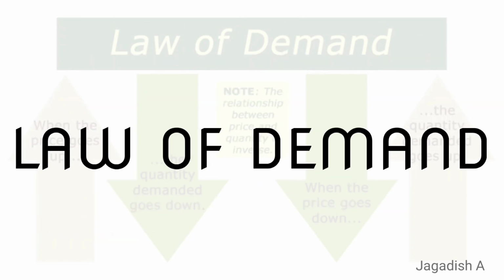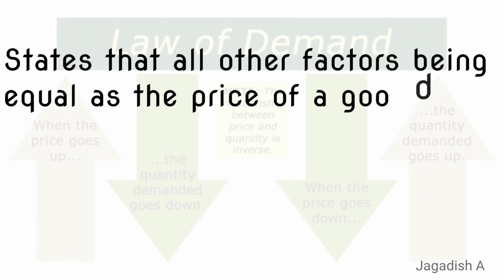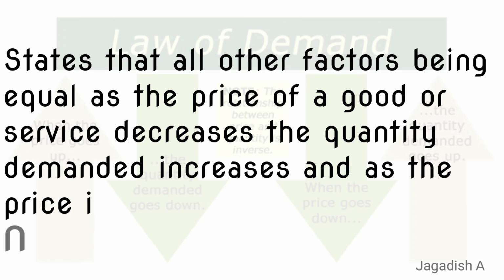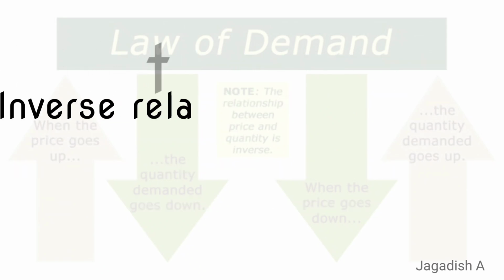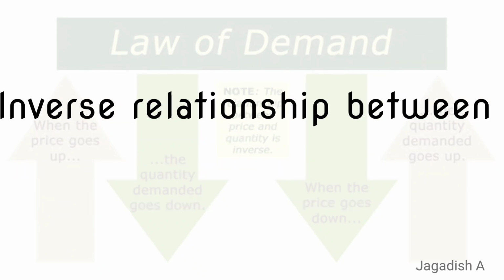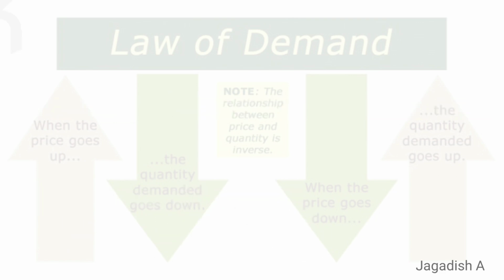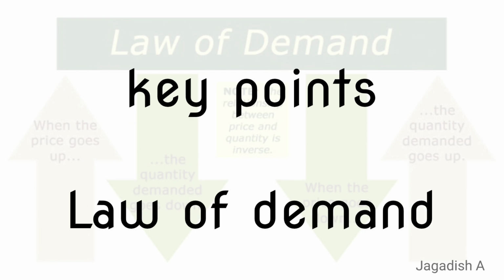Law of demand. The law of demand states that all other factors being equal, as the price of a good or service decreases, the quantity demanded increases, and as the price increases, the quantity demanded decreases. Note, we need to make a note here. Whatever we said, they have an inverse relationship between price and demand. Now, key points we need to consider when we are understanding law of demand.